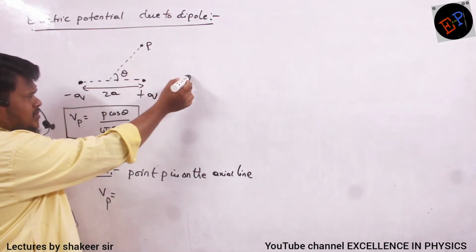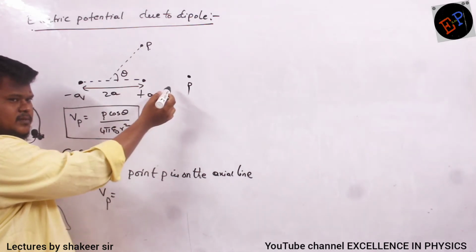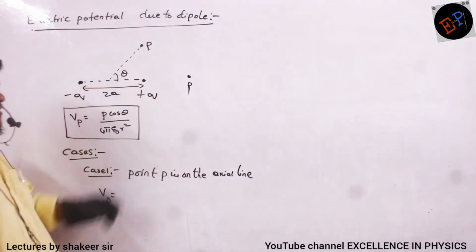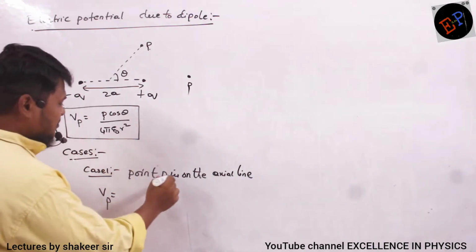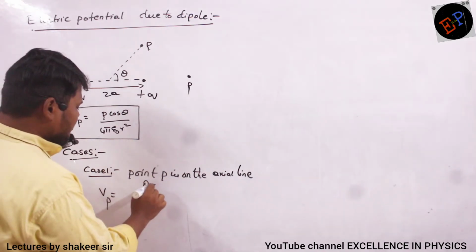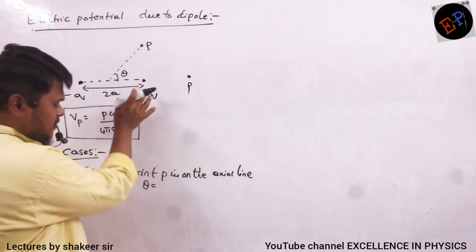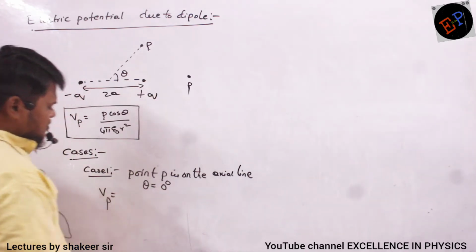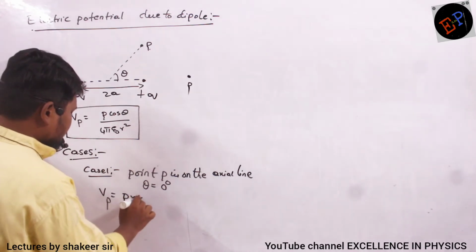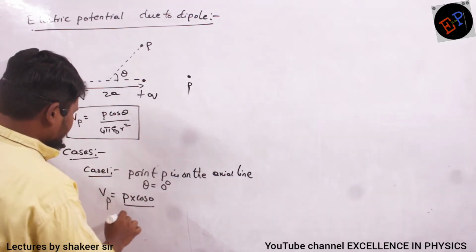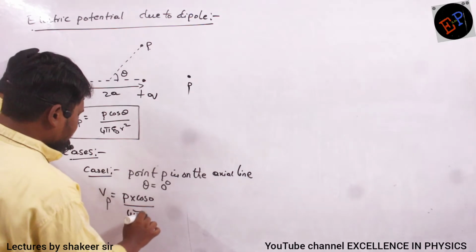When point P is here, theta will be how much? 0 degrees. So when point P is on the axial line, it makes an angle of 0 degrees with respect to the dipole. Therefore, Vp is equal to P into cos 0 divided by 4 pi epsilon naught into r square.